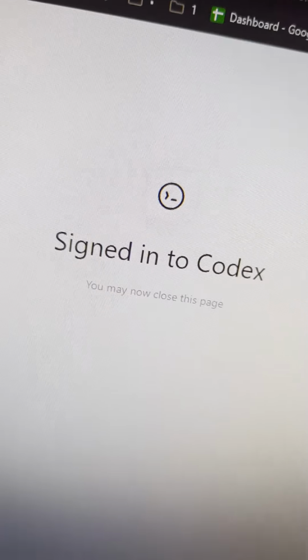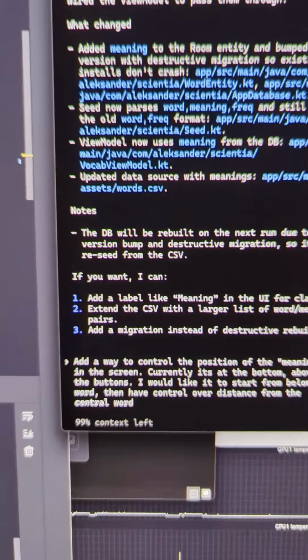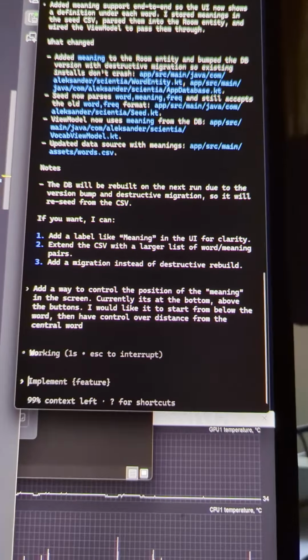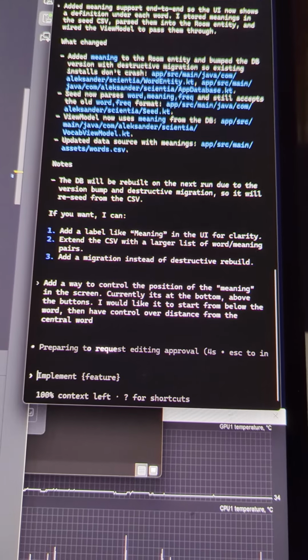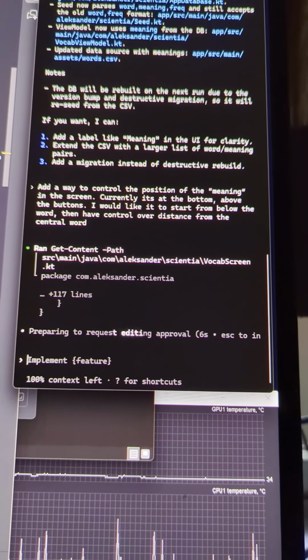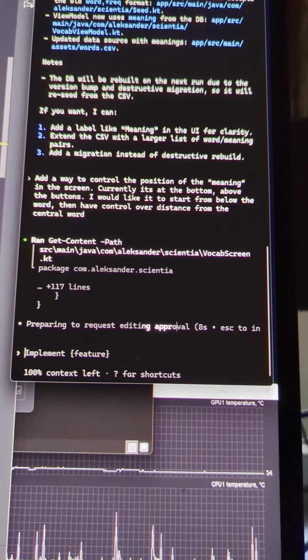All right, so this is Codex, and I have a project open. This is the terminal. Codex runs as a terminal program. It's pretty cool. I just gave it some features I want to add. Now it's thinking how to implement it, how to add it.